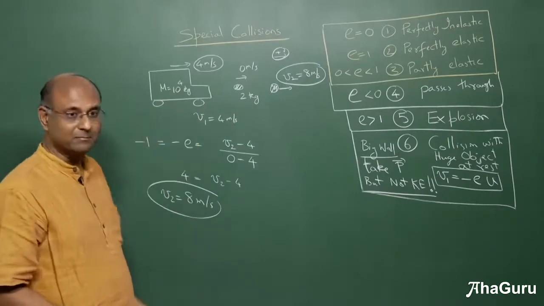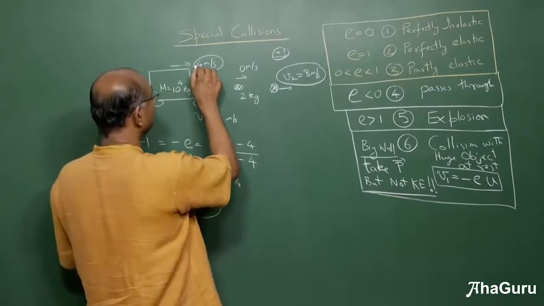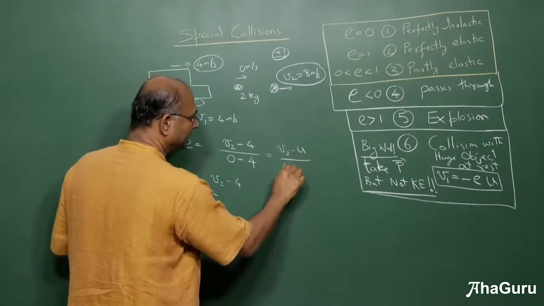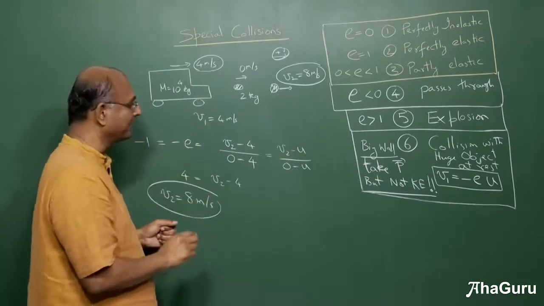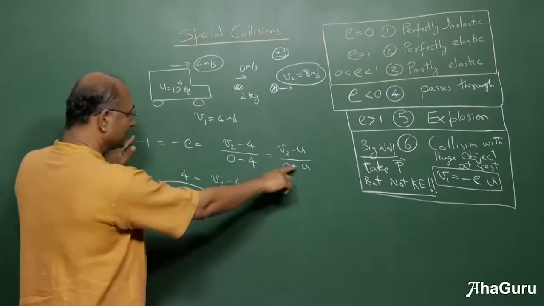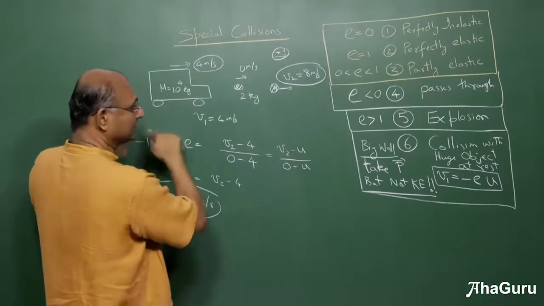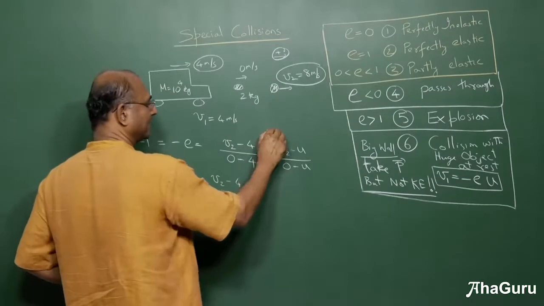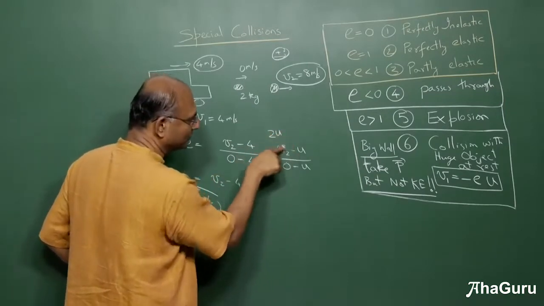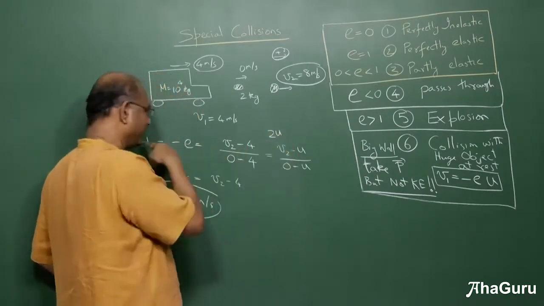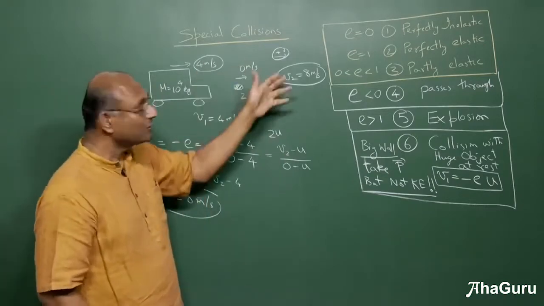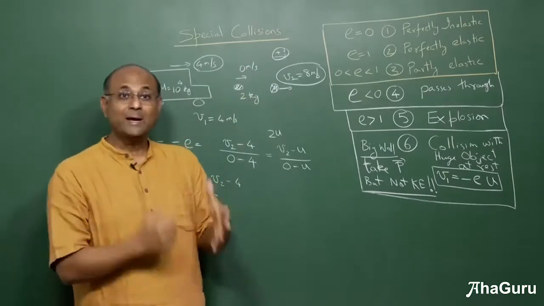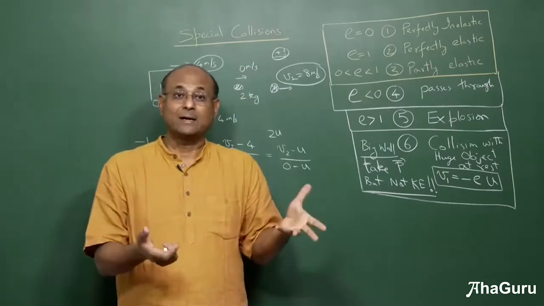I want to show you it will be double. How do I show it's double? In general, if this was u, then I can write (v2 minus u) by (0 minus u). If this was at rest, 0 minus u is minus u, so this is going to be minus 1, and u plus u will make it 2u. So you need this fellow to be 2u. Just think, if this was 2u, 2u minus u is u, by minus u will give me minus 1, which is exactly what I want. But that means this fellow is always flying off with twice the speed with which it's being hit, which is why accidents matter, right? It makes such a big difference.